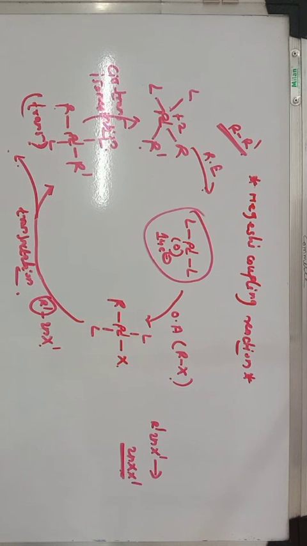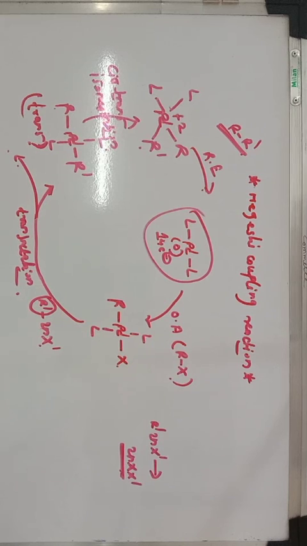So this is the catalytic cycle for the Negishi coupling reaction. You should remember the first step, that is oxidative addition, then the reaction with organozinc, that is transmetallation, then the trans isomer is converted into cis, that is cis-trans isomerization, and the final step, that is reductive elimination. So this is all about the Negishi coupling reaction.